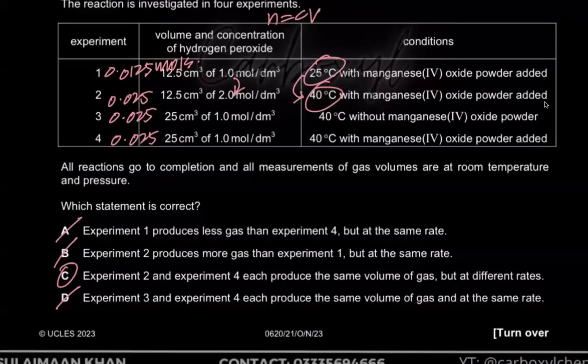rate of reactions. What you need to understand is doubling the temperature increases the rate of reaction by more than double. The reason for that is that the frequency of collisions increases and more particles have energy greater than or equal to the activation energy. So doubling the concentration doubles the rate of reaction, but doubling the temperature increases the rate by more than double. Yeah, for every 10 degrees Celsius, it doubles. That's true. But for doubling the temperature, the rate of reaction increases by more than double.